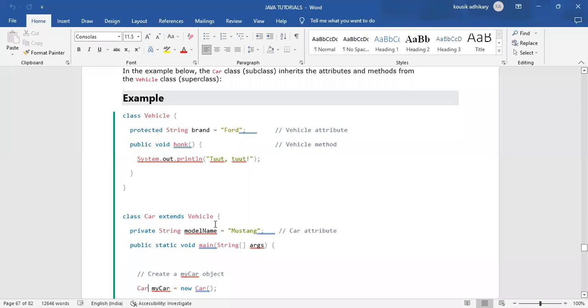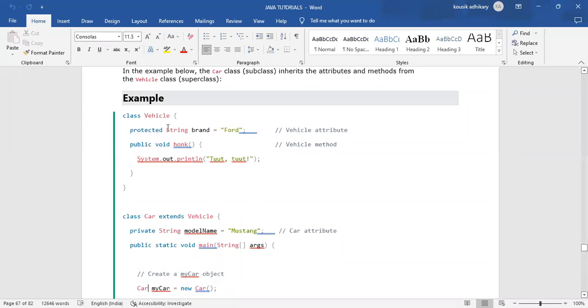What is inherit? Inherit means we are inheriting all the data, all the variables and all the methods, into another class.